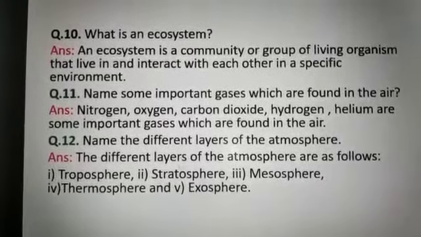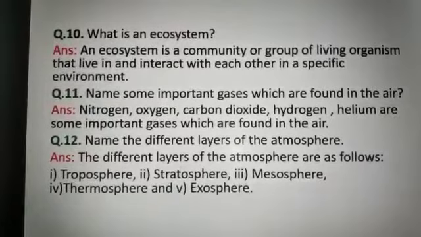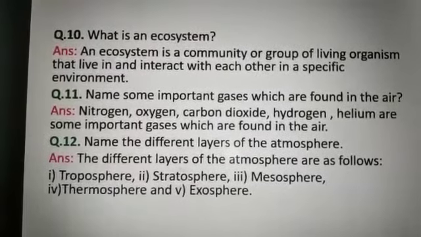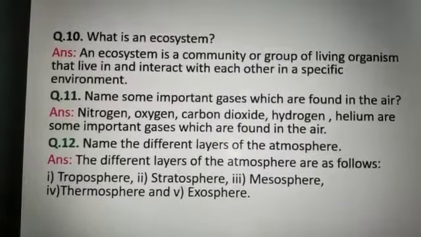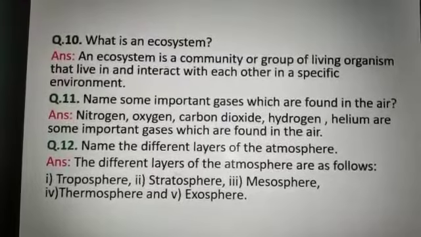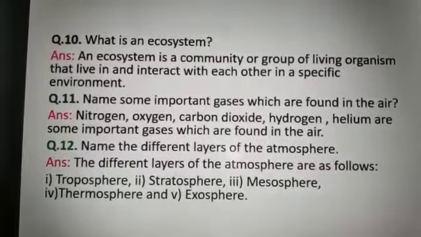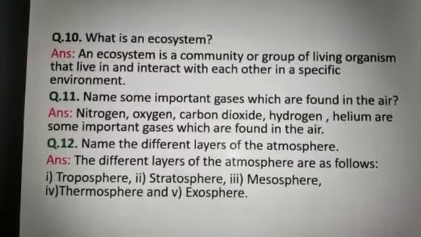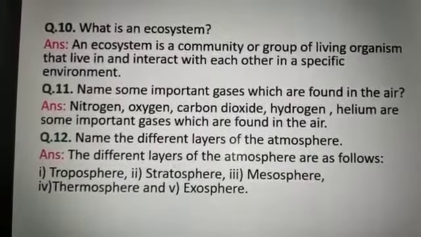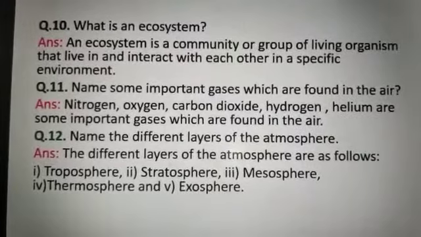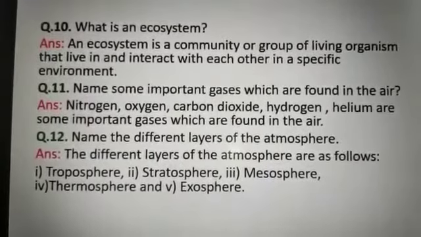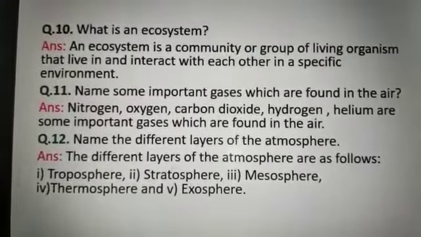I have told you that in an ecosystem, all the organisms are dependent on each other. No one can live without another one.